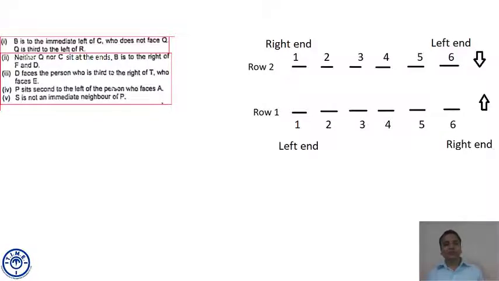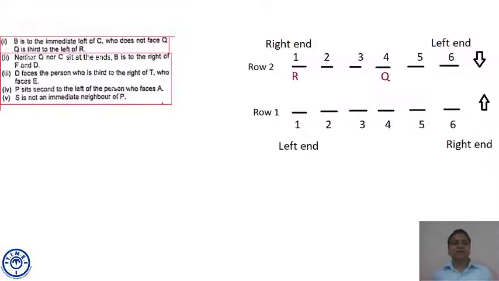Then he says Q is third to the left of R. Now P, Q, R, S are in row 2 and he says Q is third to the left of R. That's point number 1. Point number 2 says neither Q nor C sits at the ends. So we are getting many pieces of information about C and Q.